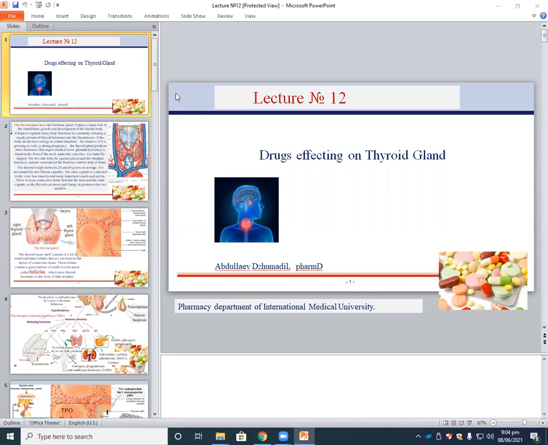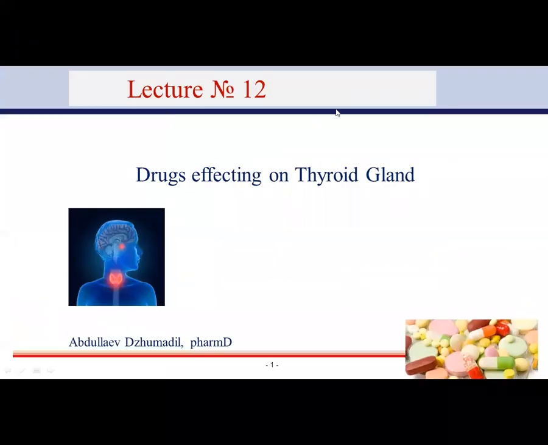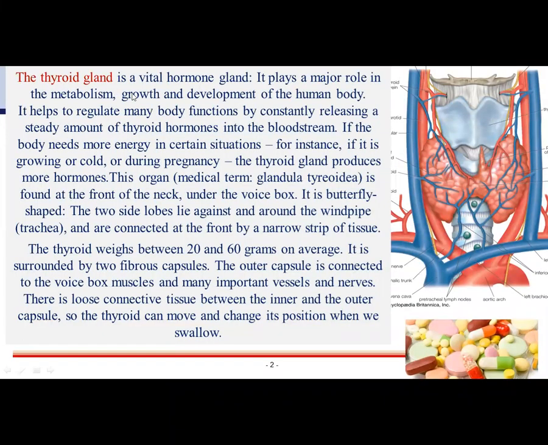Today we will study drugs affecting the thyroid gland. The thyroid gland is a vital hormone gland. It plays a major role in the metabolism, growth, and development of the human body. It helps to regulate many body functions by constantly releasing a steady amount of thyroid hormones in the bloodstream. If the body needs more energy in certain situations, for instance, if it is growing or cold or during pregnancy, the thyroid gland produces more hormones.